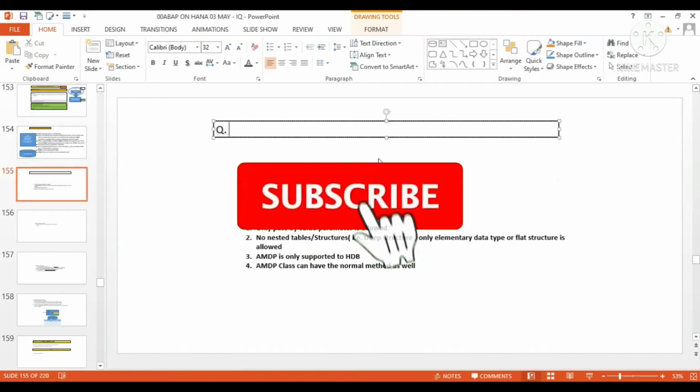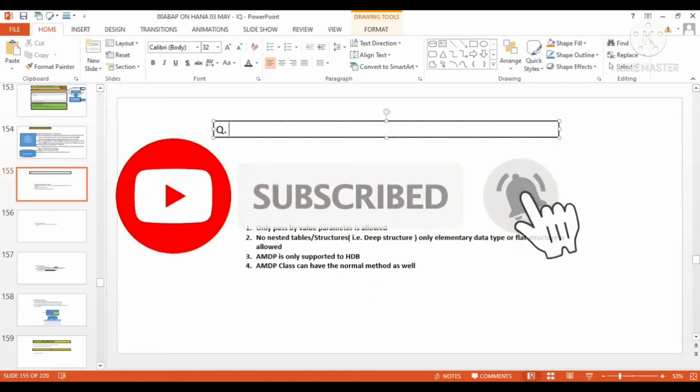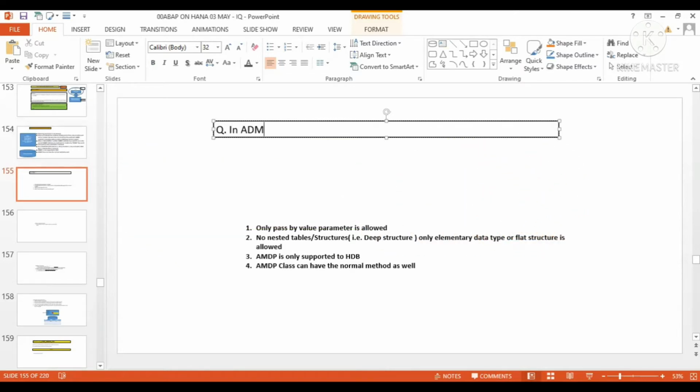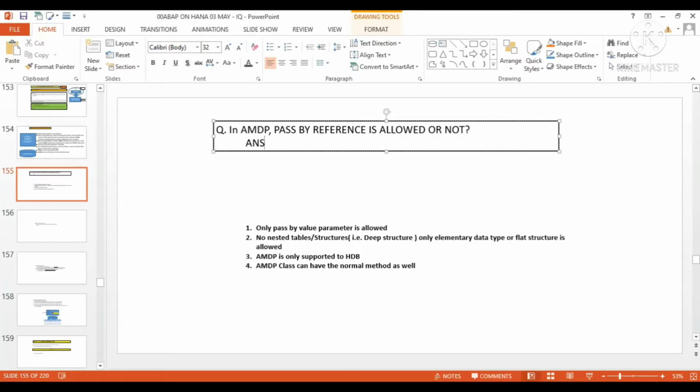First question over here, you know, in AMDP, is pass by reference allowed or not? Type in the comment box your answer. Answer is no.